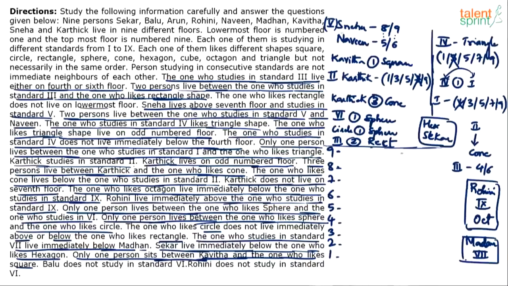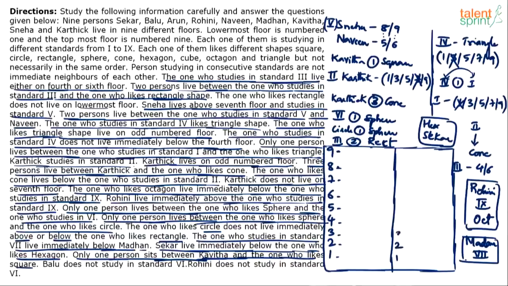Okay, so I think I'll start. I'll consider 2 possibilities. It's very compressed, congested and cluttered here, but I have no choice. So let me take 2 possibilities: Sneha on 8th and Sneha on 9th. I'll start with that. Accordingly, Naveen will come on 6th floor or 5th floor. If Sneha is on 9th, Naveen will come on 6th floor. If Sneha is on 8th, Naveen will come on 5th floor.